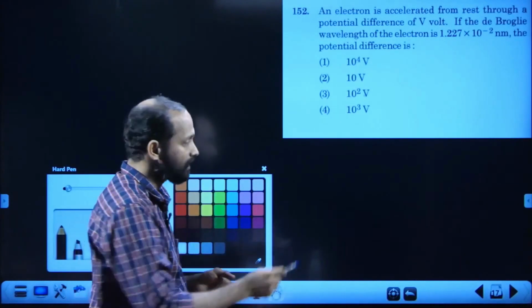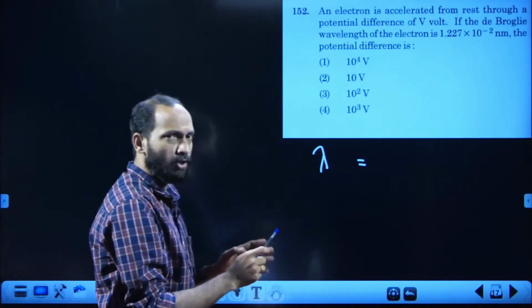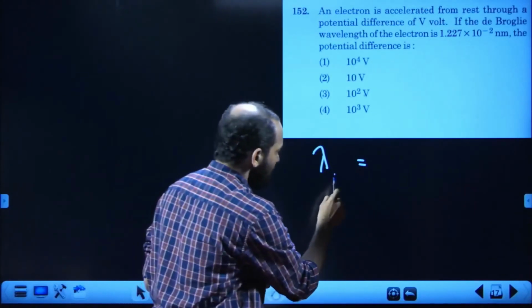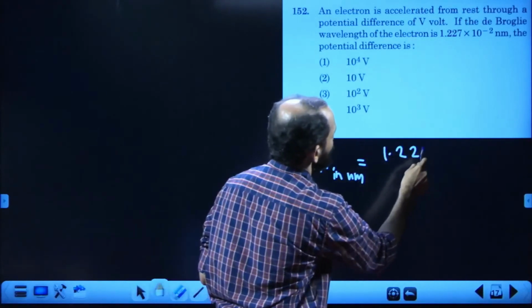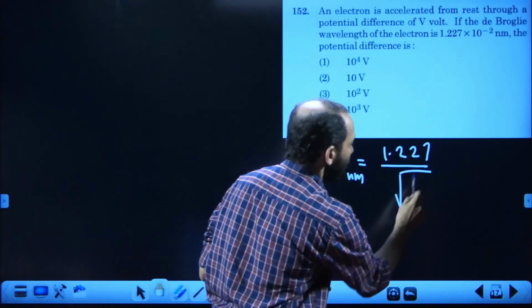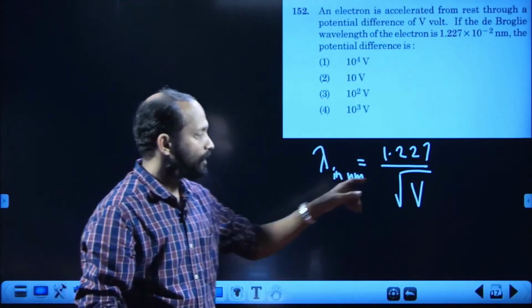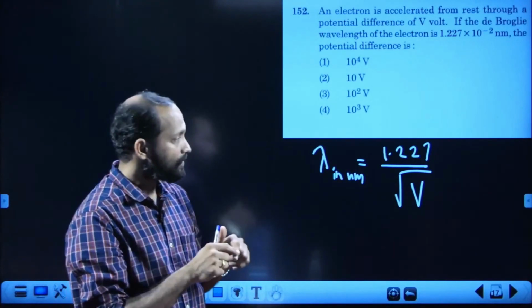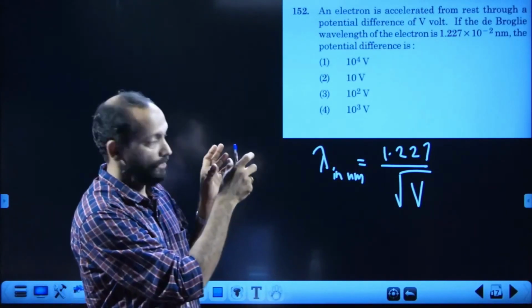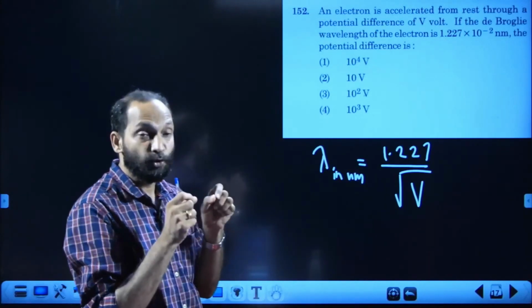Lambda in nanometer is equal to 1.227 divided by square root of accelerating potential. So when you write the V, which is the potential difference applied in volts, and you use this equation, you will get the de Broglie wavelength in the units nanometer.